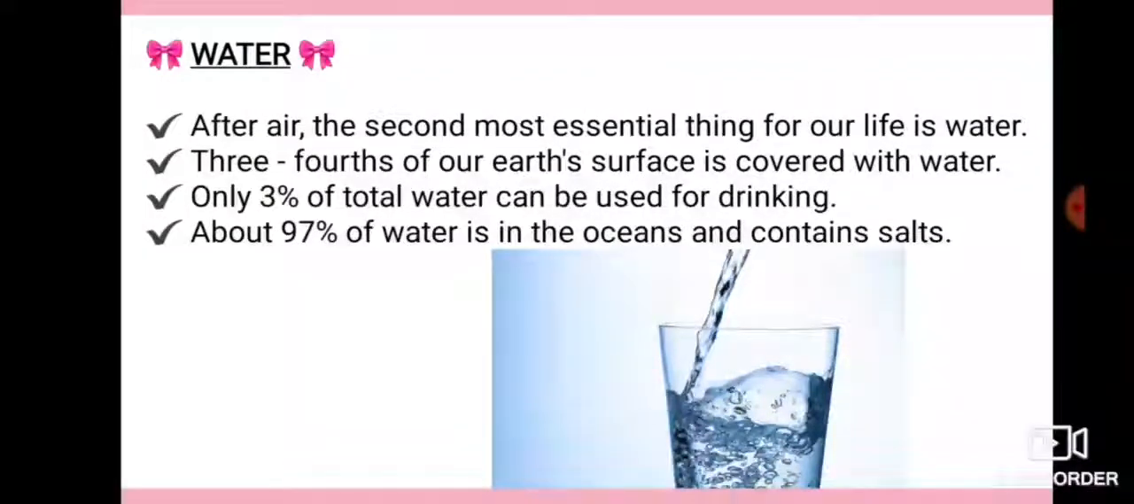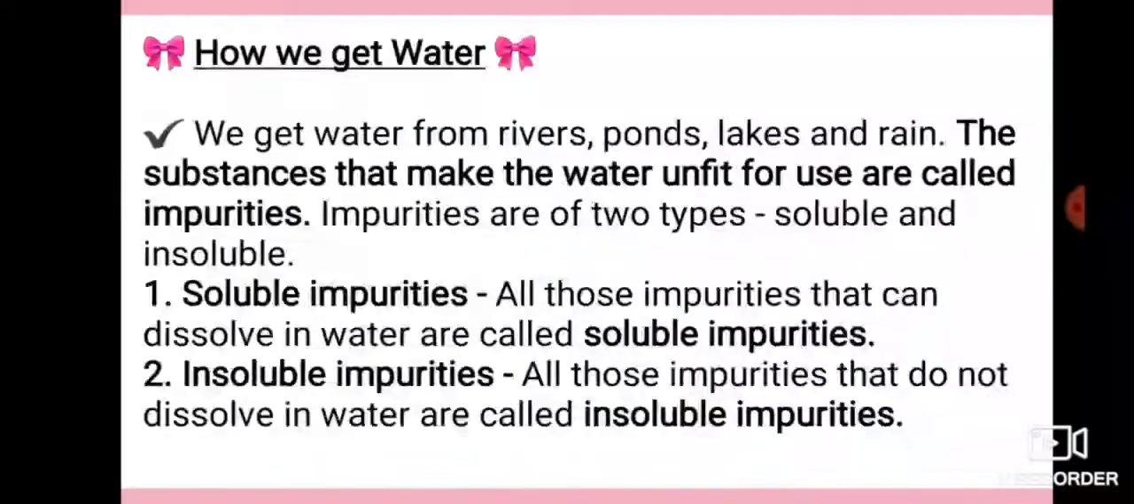What is water? Water, a substance composed of the chemical elements hydrogen and oxygen and existing in gaseous, liquid and solid states. In the three states you can find water. It is one of the most plentiful and essential compounds, a tasteless and odorless liquid. It has the important ability to dissolve many other substances. Now we will talk about how do we get water. We get water from many sources like rivers, ponds, lakes and rain.